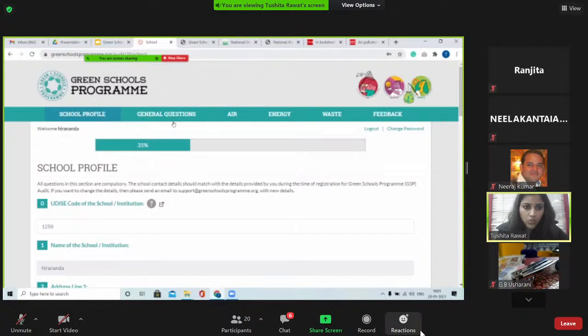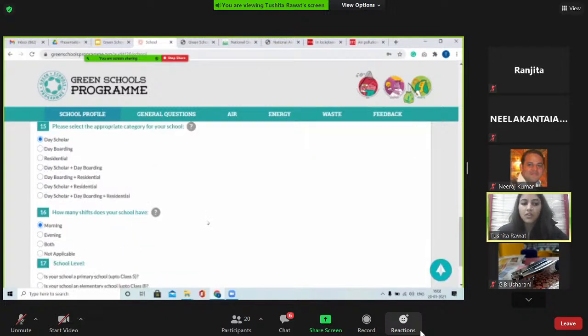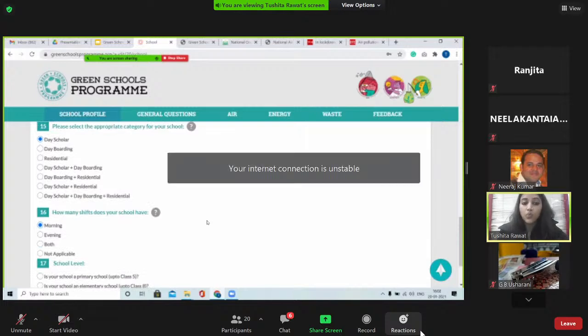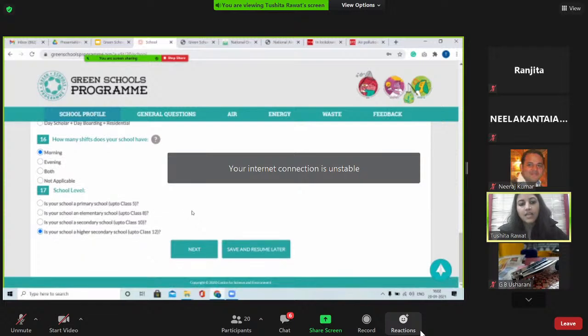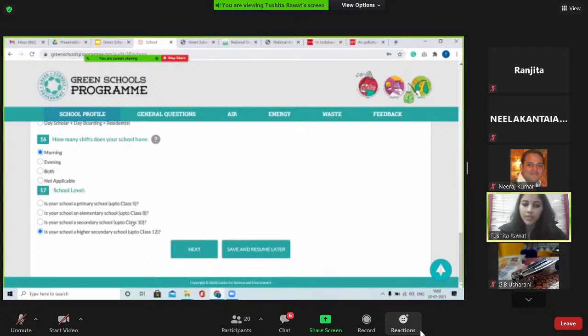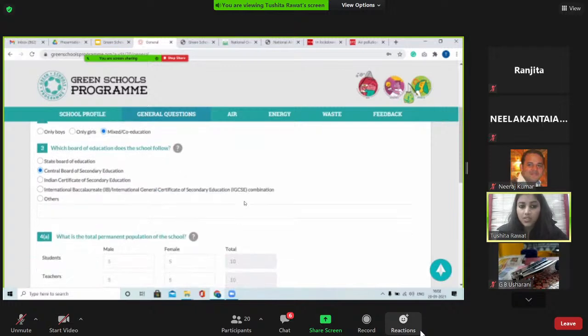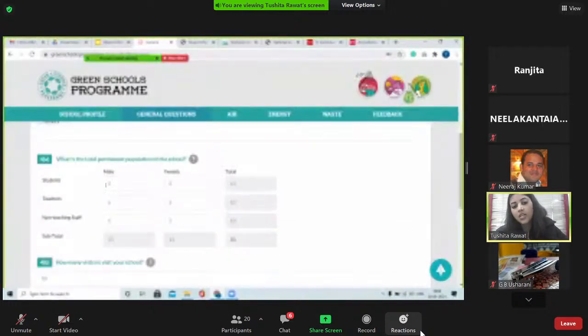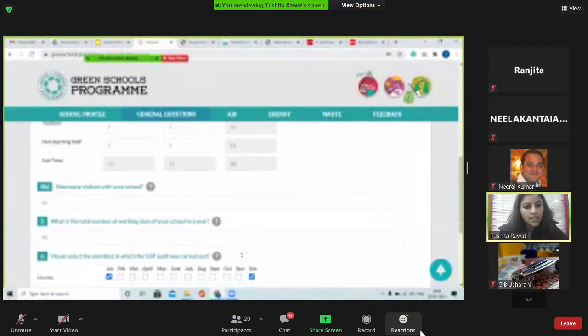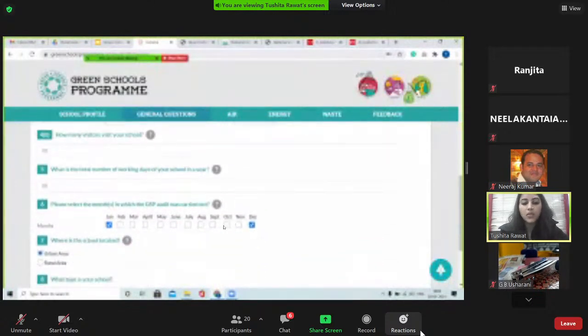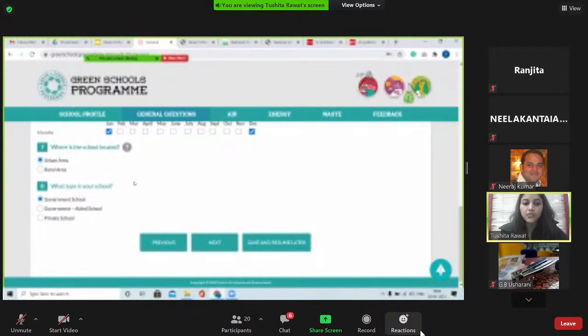The details. What is the category of your school? If it's a day scholar or residential or day boarding, what kind of shift you have, how many shifts, and the school level, primary, elementary, secondary, so basic information. Then we move to the next section where we ask for the total population, the board that the school follows. Population is actually very important because this is how we judge the consumption of a school in relation with how many students, staff and teachers are there in that school. And then we ask about visitors that come to school, in which months the audit is done, and which type of school that is.